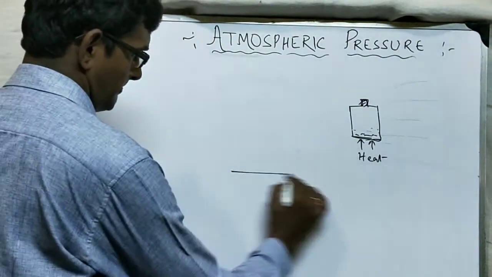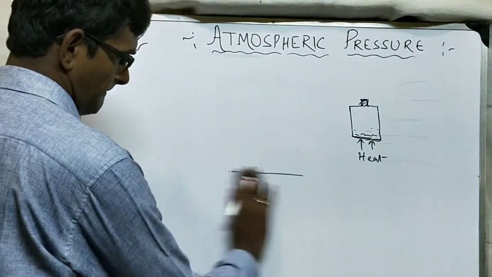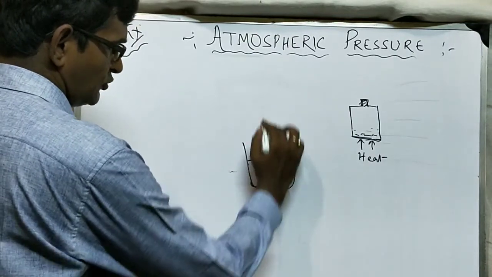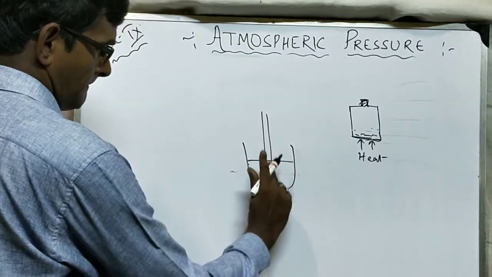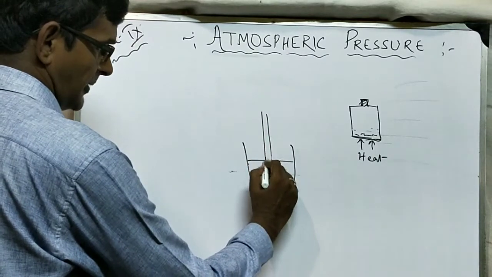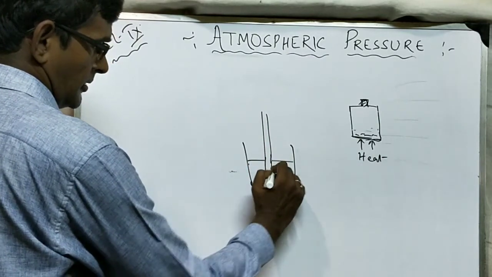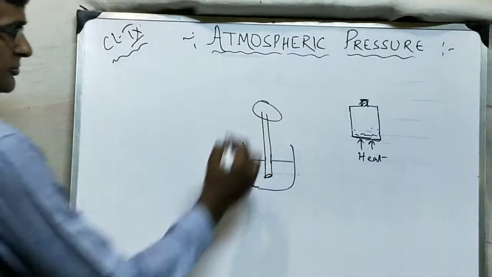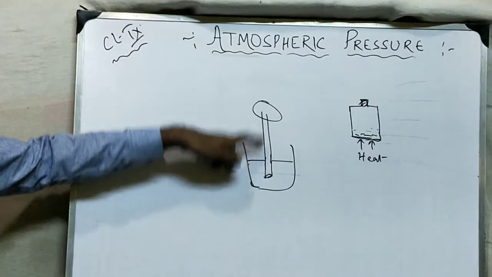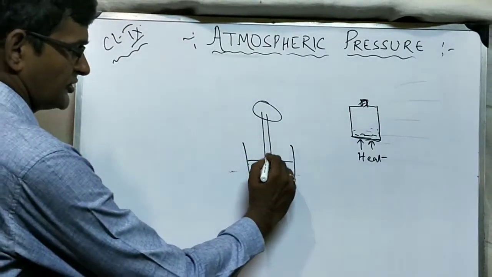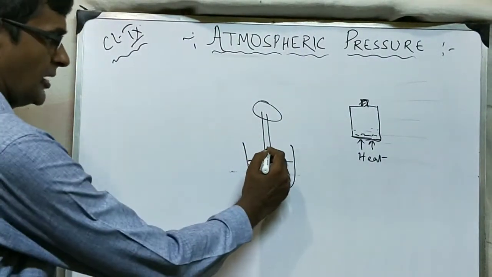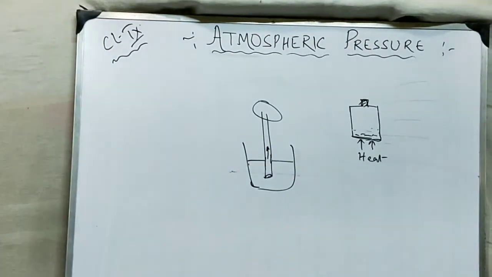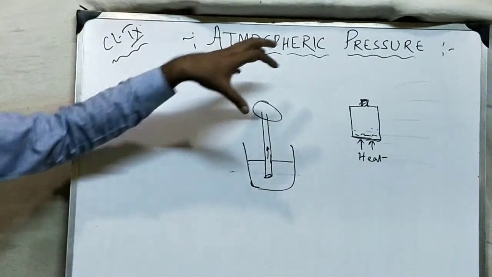Suppose you take a liquid in a container and you sip it by a straw. Now see what happens. Suppose your mouth is here, and the liquid will enter towards your mouth. Obviously, as we sip cold drink bottles and all this, no problem. What is actually taking place here?